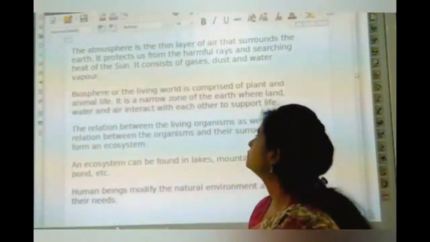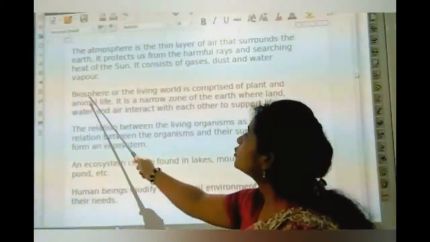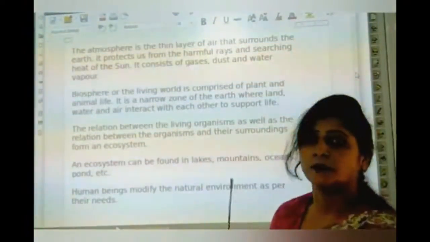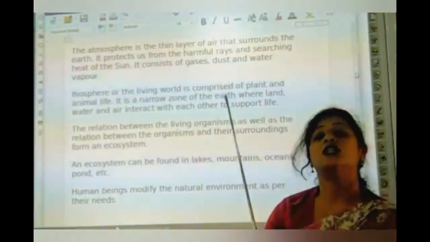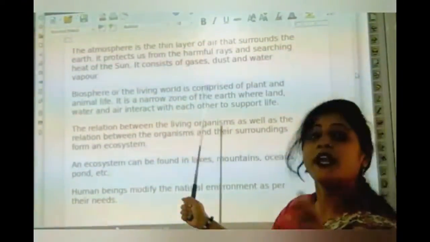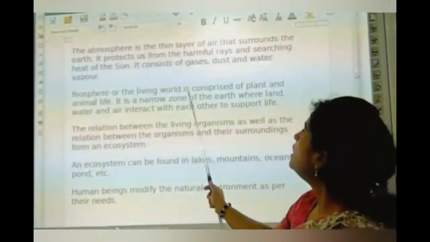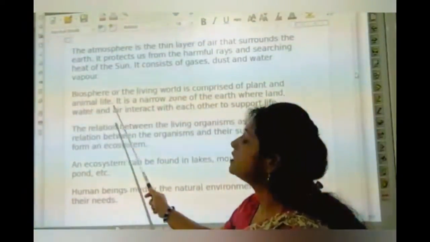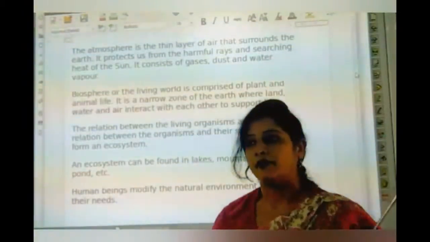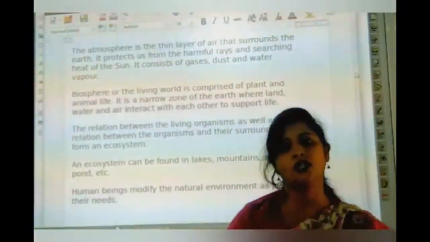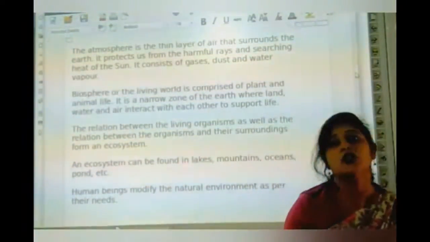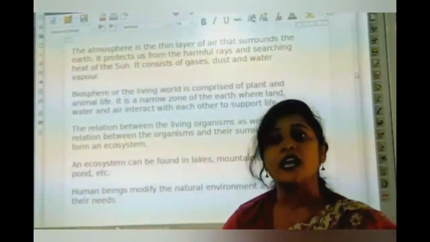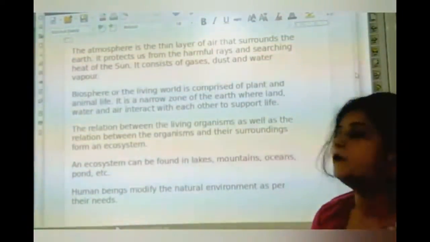Now our next is biosphere. Biosphere is the living world. Means all the living things are found in the biosphere. It is comprised of plant and animal life. In the biosphere, all the living beings are living there. So, who are the living beings? Animals and plants, human beings.